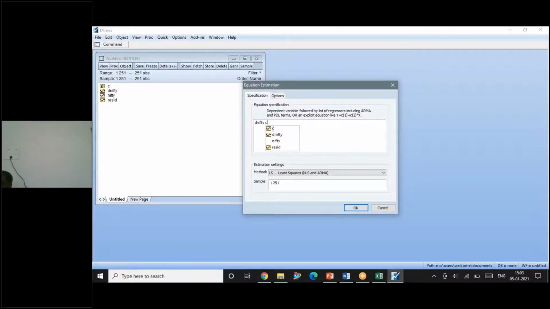Space. Now I need to write all my independent variables, that is, the lagged values. Because this is a univariate model, it is assuming its own lags as its influencing variables. So what are my lagged values? I write AR, open the bracket, write 5, because 5 is the lag from the correlogram. I felt the fifth lag has a significant spike. For MA also, the fifth lag has a significant spike. So I write this equation and give it. I will not change anything. It is least squares only. It is a regression equation only. I am giving it OK.